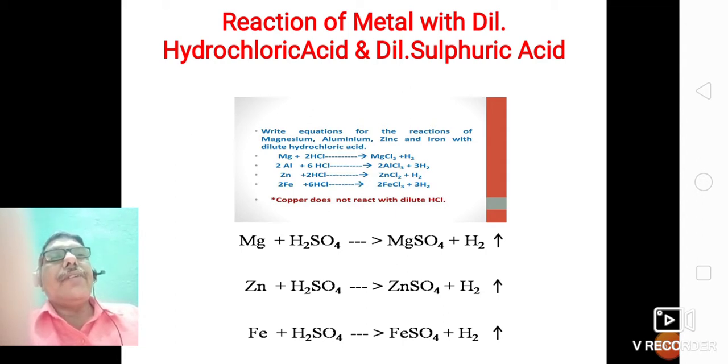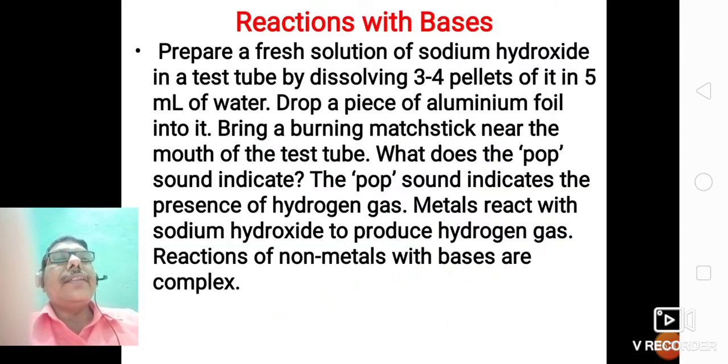So secondly, we want to see the reaction of magnesium with sulfuric acid. There is formation of magnesium sulfate and hydrogen gas. Zinc reacts with sulfuric acid, there is formation of zinc sulfate and hydrogen gas. Iron reacts with sulfuric acid, there is formation of iron sulfate and hydrogen gas.